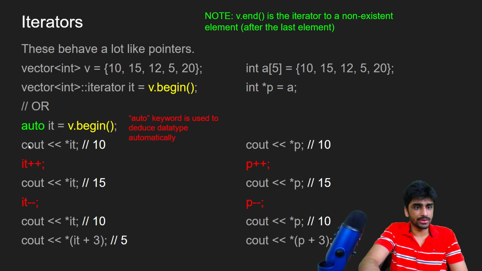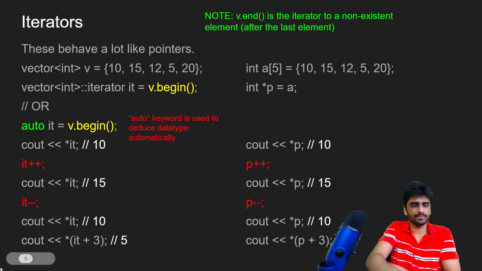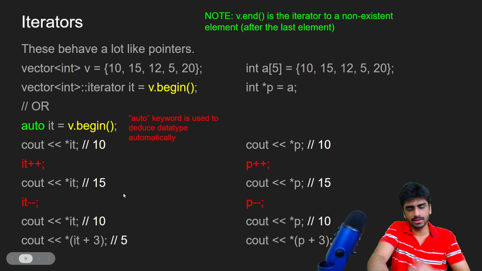Okay, so now if we dereference the pointer, if we print star p, we get 10, which is the first element, and star it also gives the 10, that is the first element. Now if we do it plus plus or p plus plus, we can get the iterator or the pointer to the next element. This will print 15. And if we do it minus minus, we again go back to the first element. So again it's printing 10 both times.